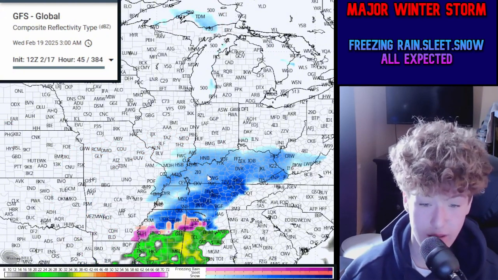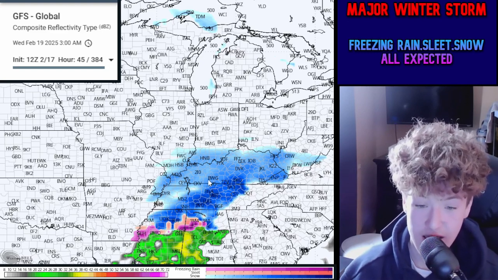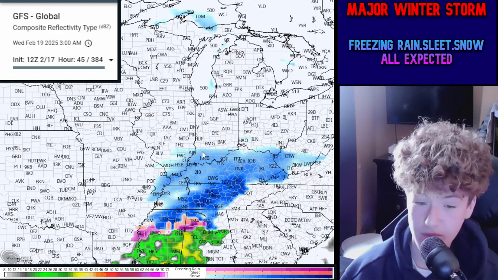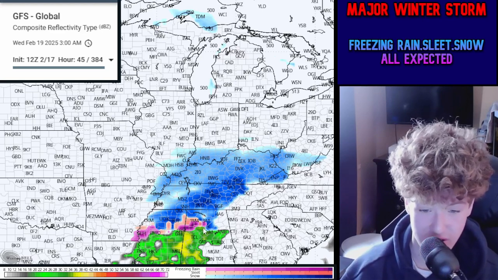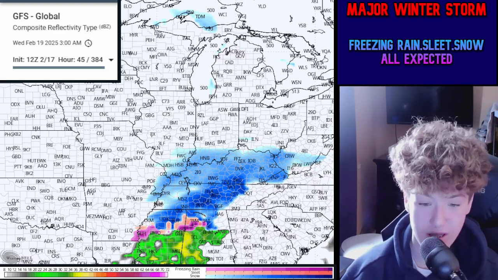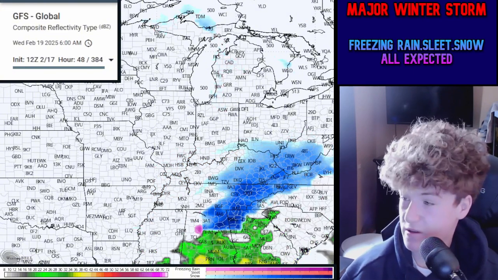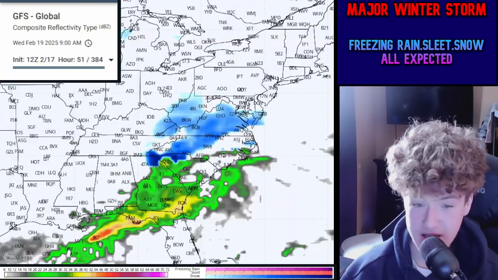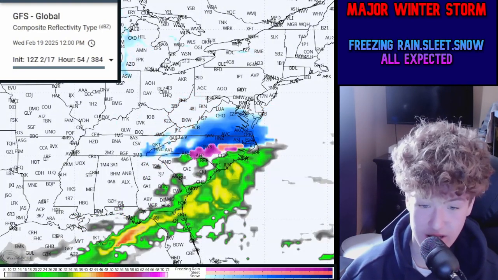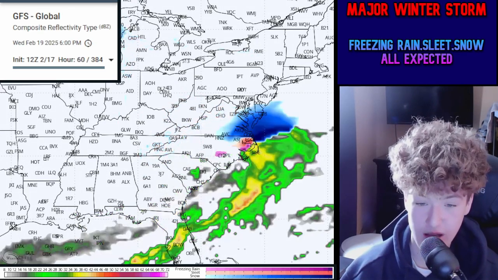Then around the 3 a.m. time frame, the snow is going to expand into the Nashville, Tennessee areas, into central and eastern portions of Kentucky, and this is going to dump snow across the Evansville area, and maybe even a little bit of snow across extreme northern portions of Mississippi and northern Alabama with this system here. Then this is going to extend further to the east here, and potentially even dump some snow across the Charlotte areas and the Raleigh areas. But this is not looking like a huge impact system for the Mid-Atlantic.